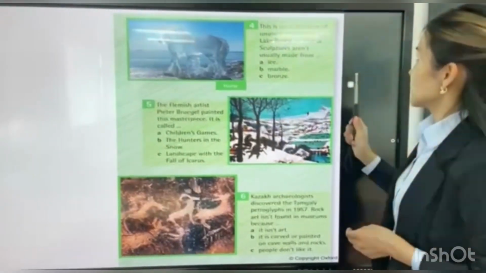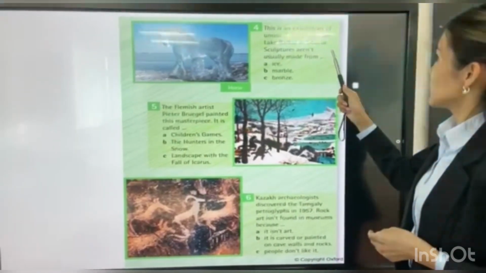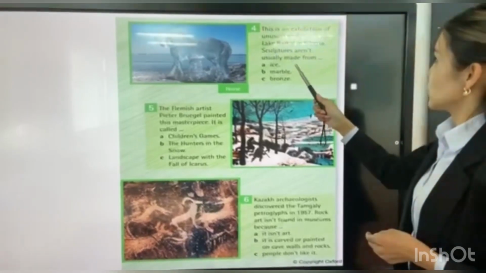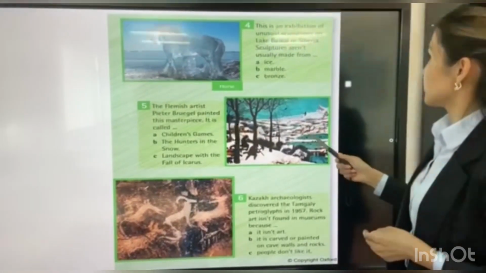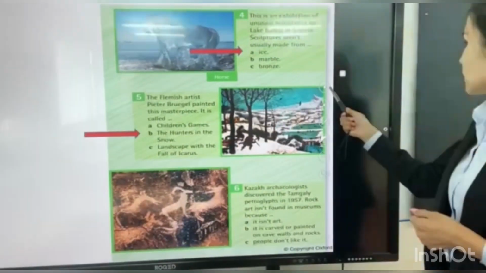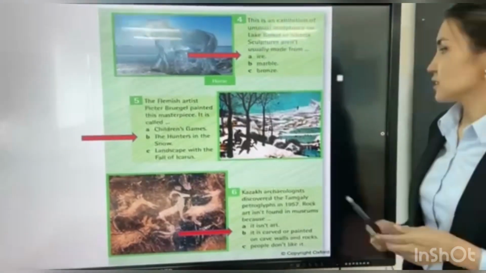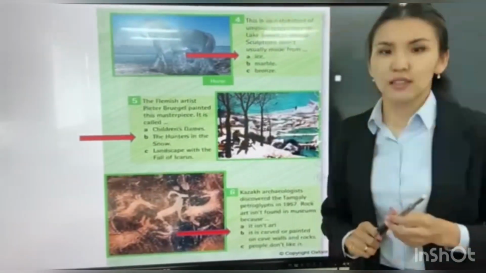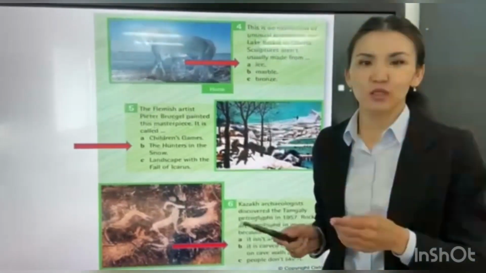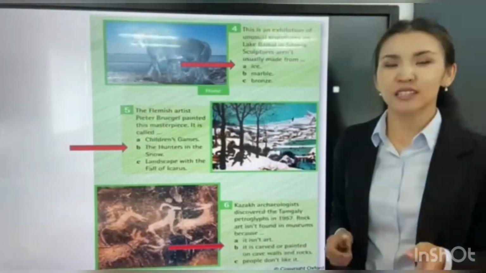This is an exhibition of unusual sculptures on Lake Baikal in Siberia. Sculptures are usually made from ice. It is correct. Okay, so children, the lesson is over. Can you give me your reflection about this lesson? Thank you very much.